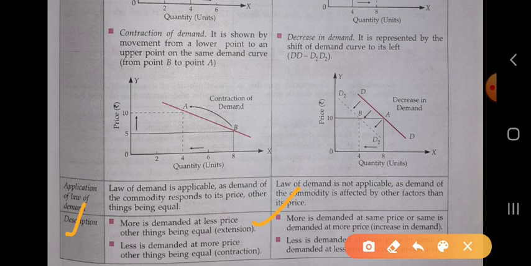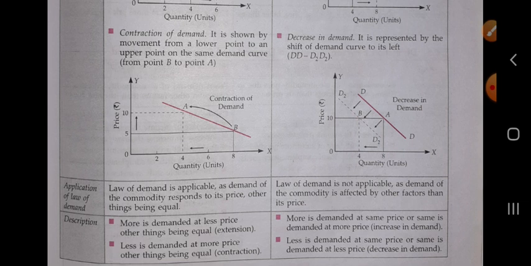Just opposite to each other. When the price is the same, the consumer demands more of the commodity, and when the demand is the same, the price is more. So it is just contrary to each other. And the last one is that less is demanded at the same price, and the same is demanded at the lower price.